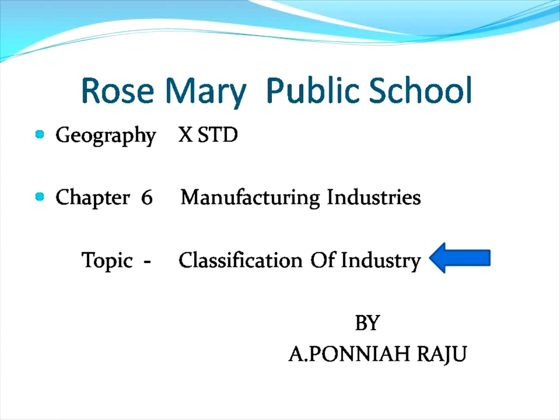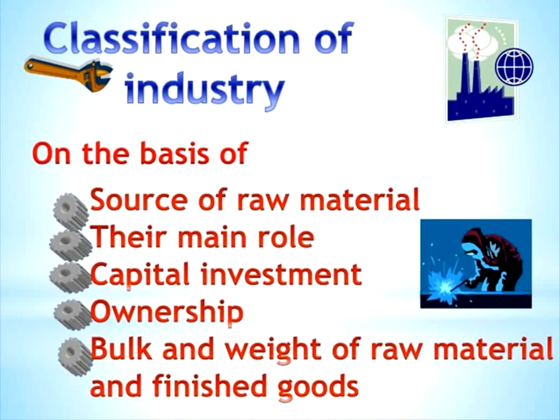In this session we are going to see the classification of industries, how industries are classified on the basis of different criteria.